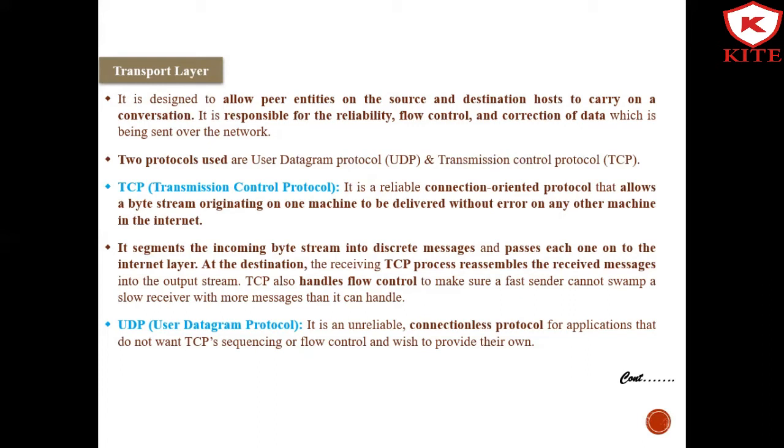It is a very effective protocol, but has a lot of overhead due to such features, and increased overhead leads to increased cost. At the destination side, the receiving TCP process reassembles the received message into the output stream, and it also handles flow control so that a fast sender cannot swamp a slower receiver with more messages than it can handle.